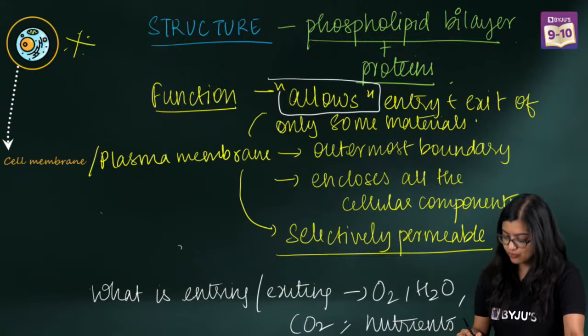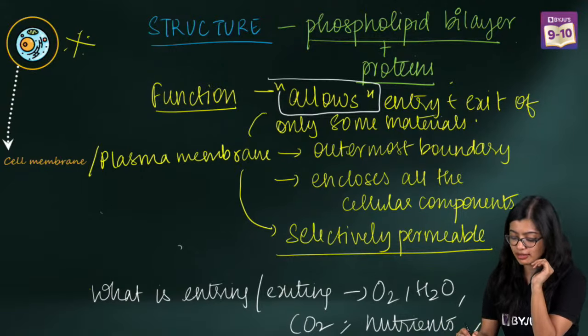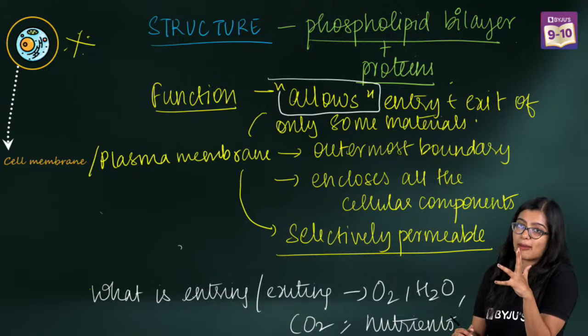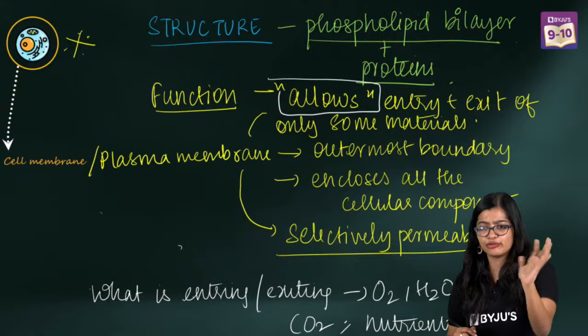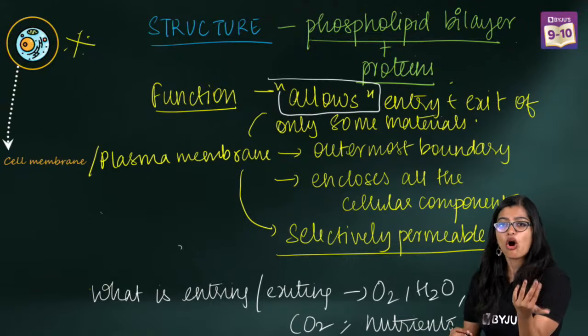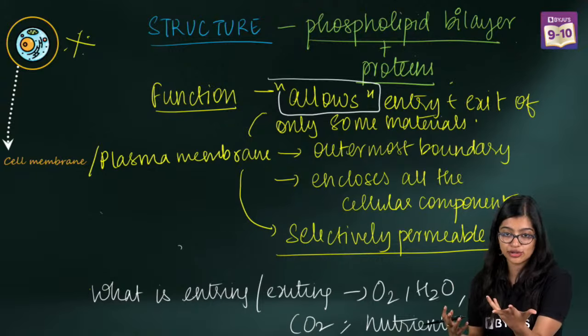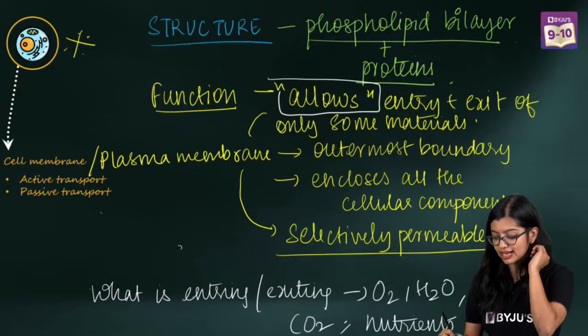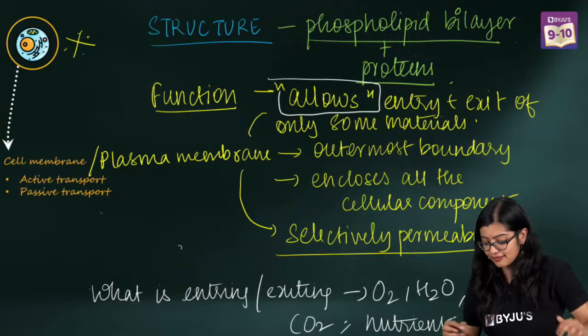Now the thing is, for entry and exit to happen, either it will move without utilizing energy or it will move using energy. So based on this, we have active transport and passive transport. What is active transport?